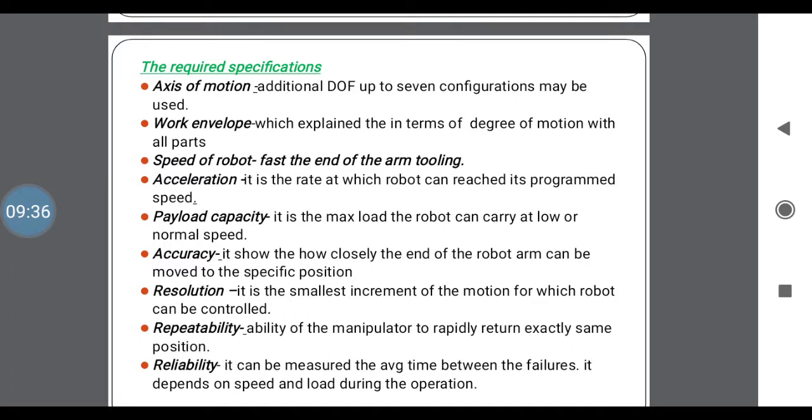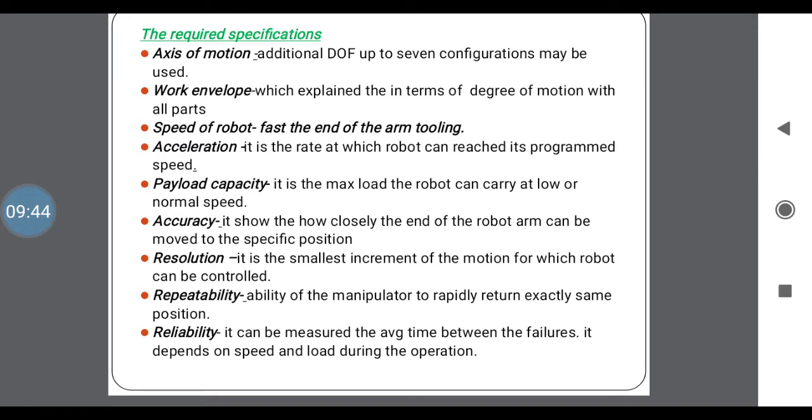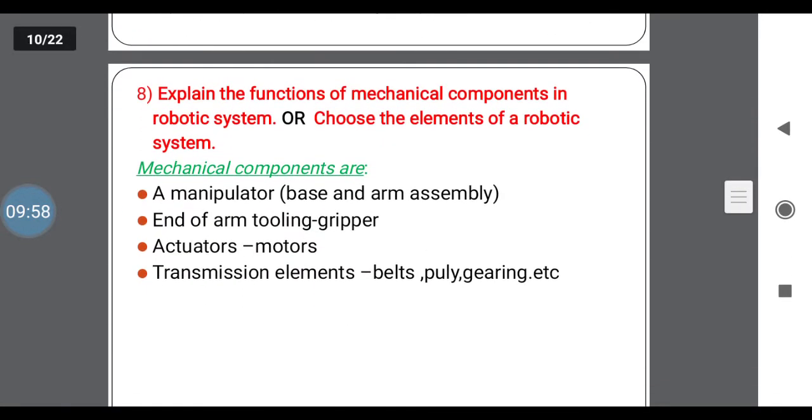Payload capacity, the load the robot can carry. Accuracy, that is the accuracy at a specific position. Resolution, the smallest increment of motion for which the robot can be controlled. Repeatability, the ability of the manipulator to return to a position. Reliability, which measures the average time between failures. These are the specifications of robots.